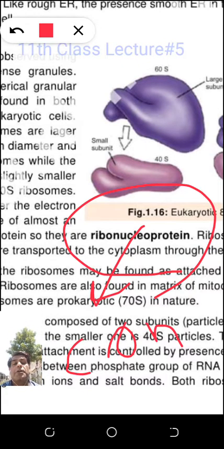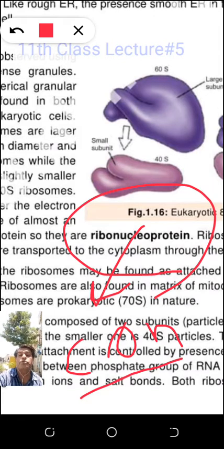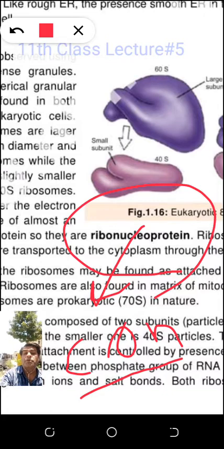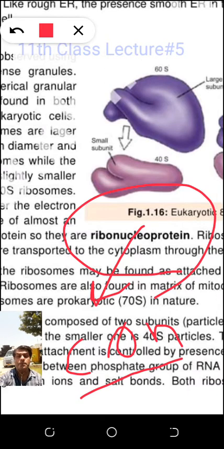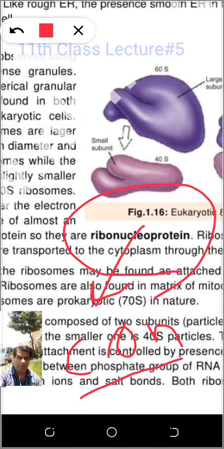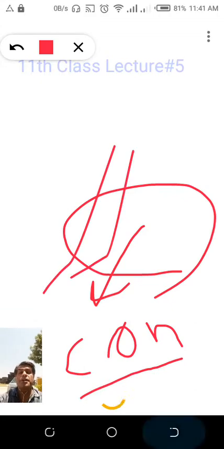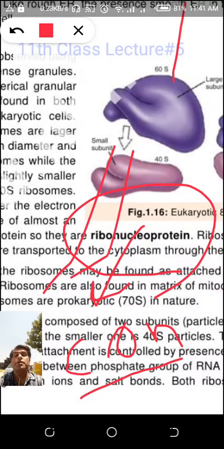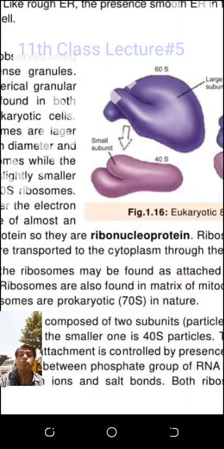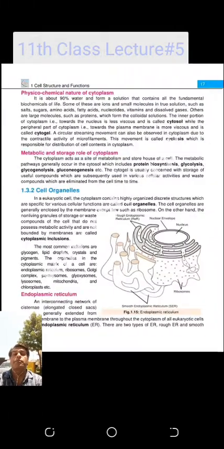Conjugated molecule, CONJUGATED. Two organic molecules are combining. One is an RNA and one is a protein. So two things you will combine. Which RNA? Ribosomal RNA. Two things you will combine. It will form the ribonucleoprotein. The ribonucleoprotein. So now, students, we studied today the ribosomes and the endoplasmic reticulum, and we will continue.